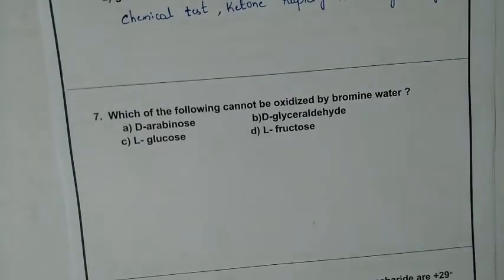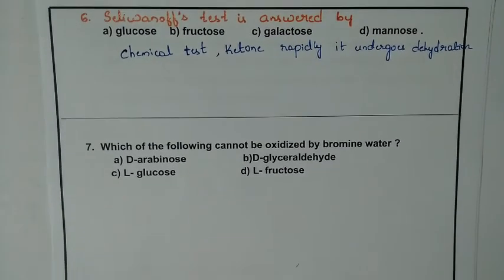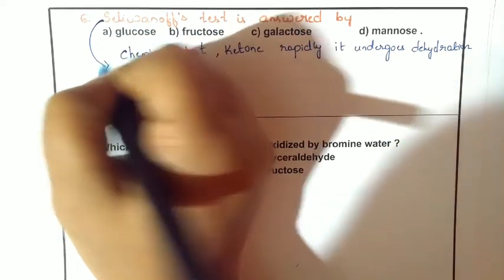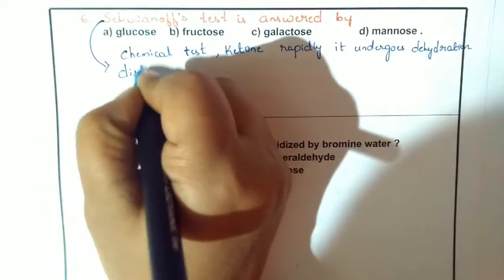So we have hydrogen and OH groups, that is hydroxyl groups, in our carbohydrates. Either it may be glucose, fructose, galactose, mannose. In all the cases, it is a polyhydroxy compound. We have OH groups present, so it undergoes rapid dehydration. So it happens in case of ketoses. This is a test which distinguishes, that is a very important point. It is a distinguishing test.